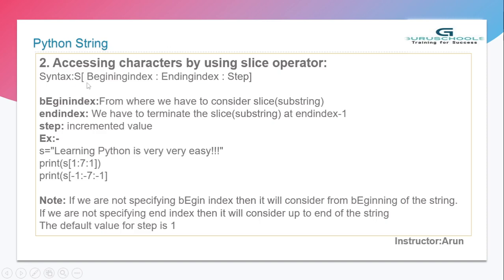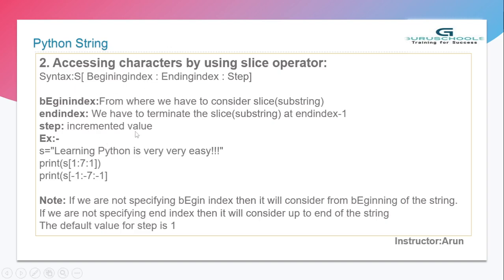So this is the slicing syntax: begin index, colon, end index, colon, step, on any string data type. First of all, slicing starts from the begin index, and we terminate slicing at end index minus 1. Whenever you retrieve data in slicing, always remember it stops at end index minus 1.